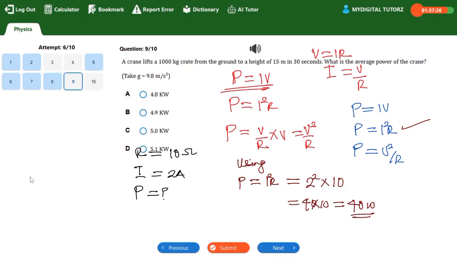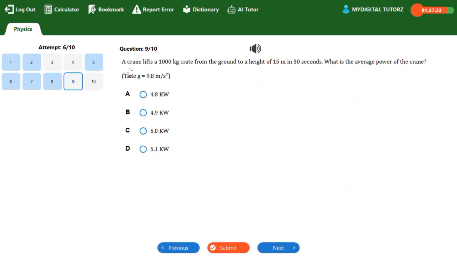So moving on, we move to question number 9. Question number 9 says, a crane lifts a 1000 kg crate from the ground to a height of 15 meters in 30 seconds. What is the average power of the crane, given that g is 9.8 meters per second squared? From here, quickly, you should know what you need to apply. We are looking for power. You should know power is equal to the rate of doing work, that is work done all over time.